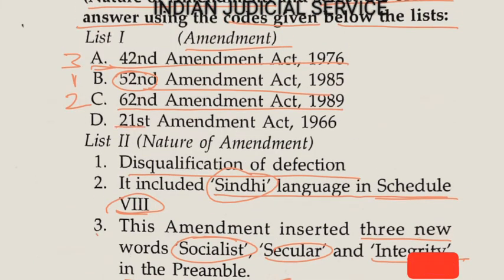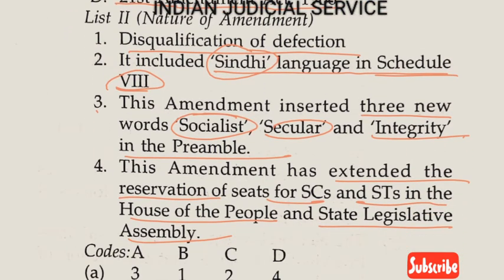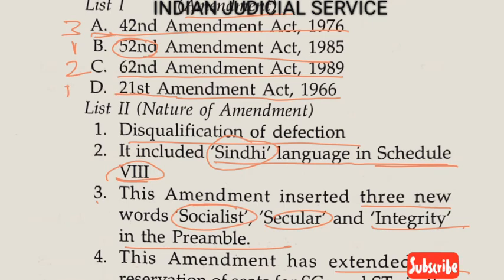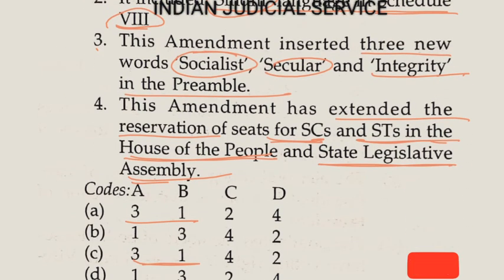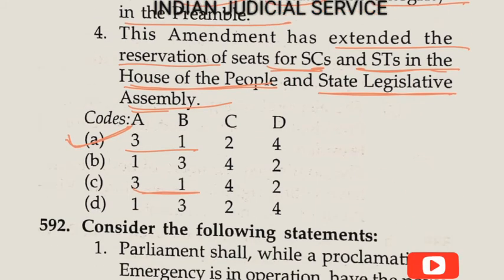And the last one, here the 21st Amendment Act 1966. It introduced the reservation of seats for SC and ST in the House of the People and Legislative Assembly. So it is 4. So 3 1 2 4. Yes, the answer here is option A.